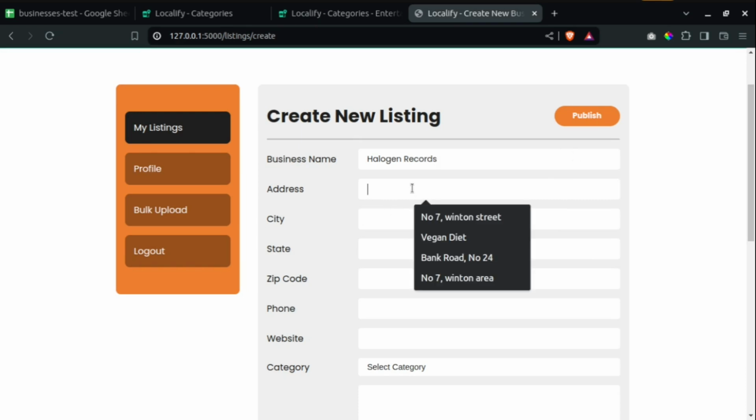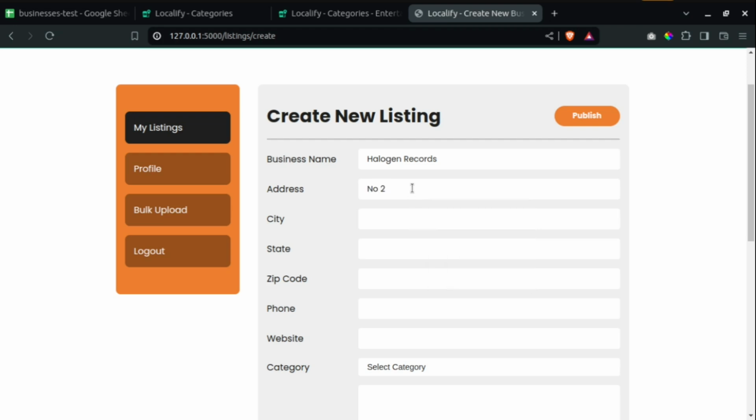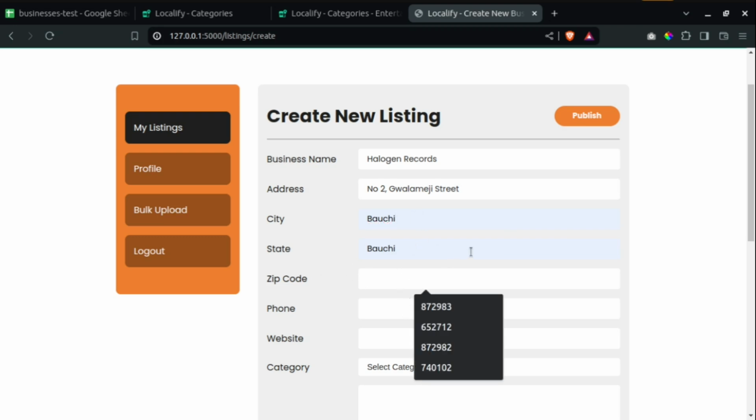So the address, let me say number 2 Gualamechi Street. So the city will be Bauchi, and this will be Bauchi as well, because that is where I'm starting at the moment.